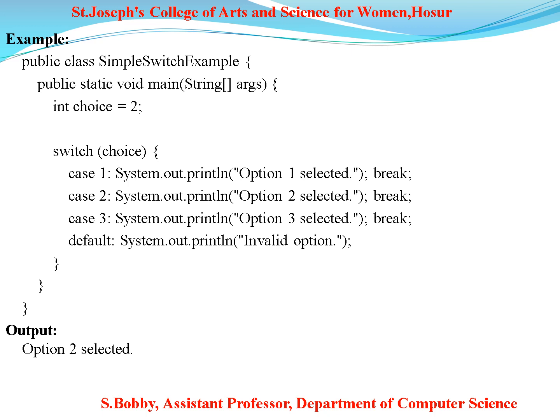See the example: public class SimpleSwitchExample, the class name. Then the main function, public static void main(String[] args). Here declaring choice equal to 2. In the switch case, you give the case expression name, choice. Case 1: System.out.println("Option 1 is selected"), break. Case 2: System.out.println("Option 2 is selected"), break. Case 3: System.out.println("Option 3 selected"), break. Then the default statement.